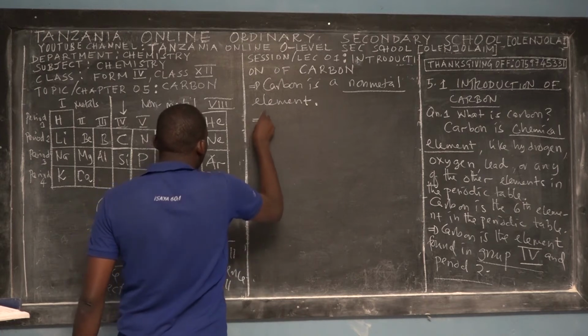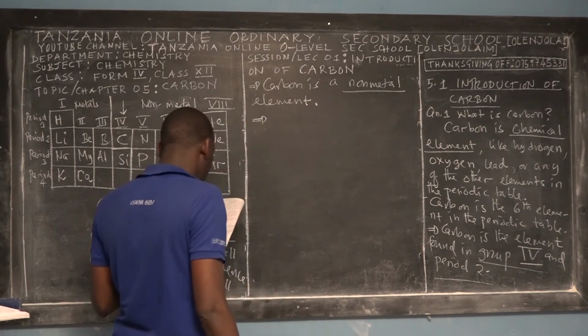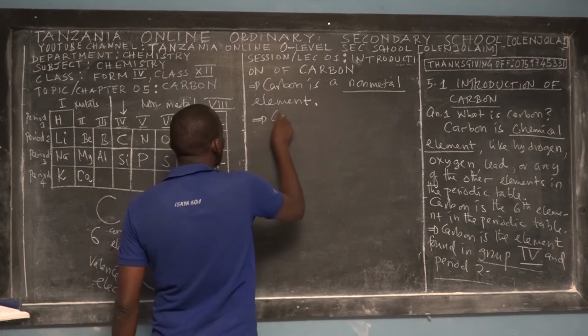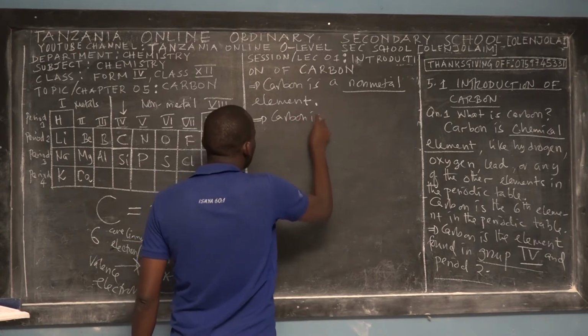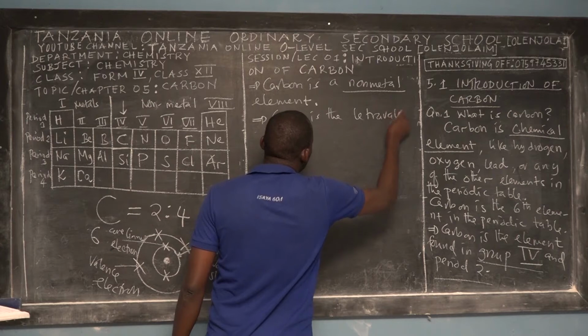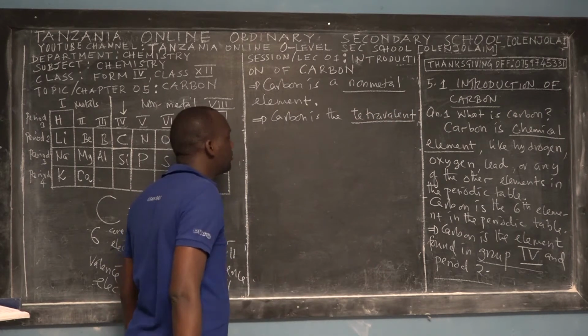So again, another piece of information that we need as an introduction to carbon, we say that carbon also is a tetravalent element. So this we call tetra. Tetra means 4.